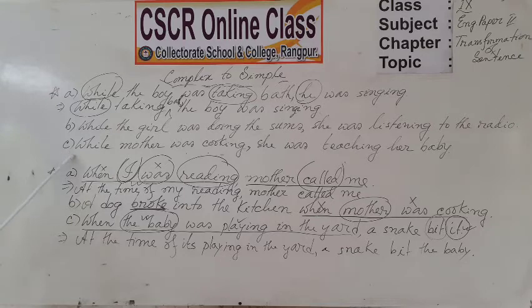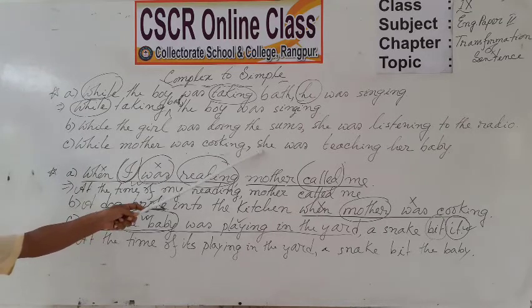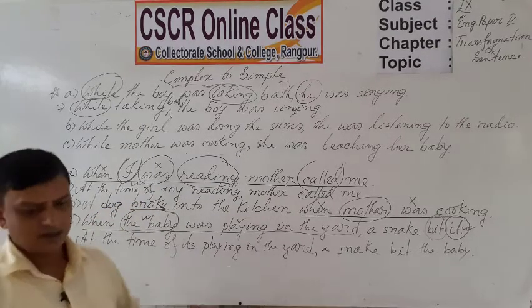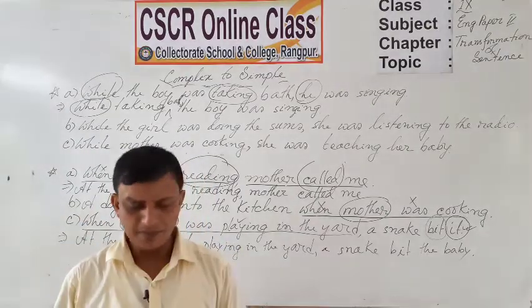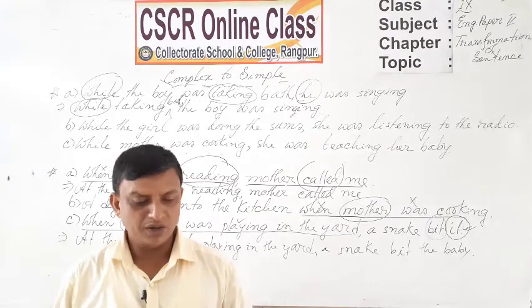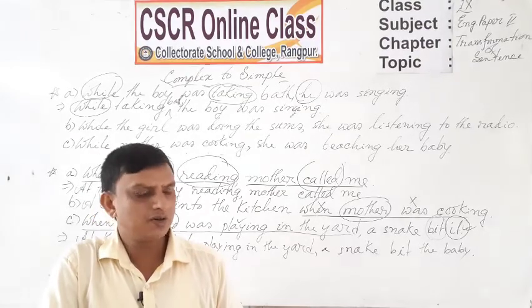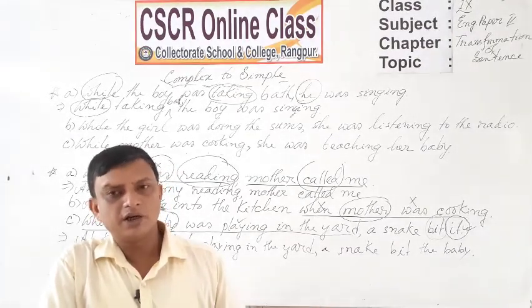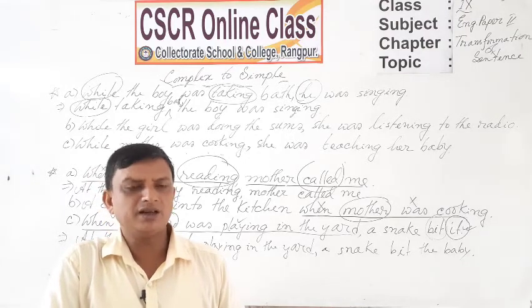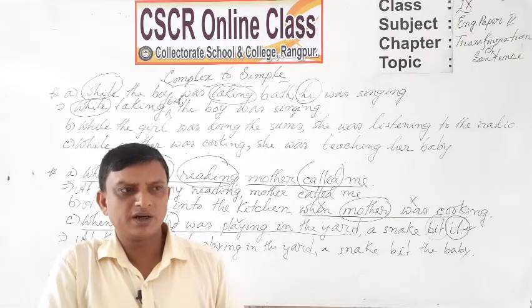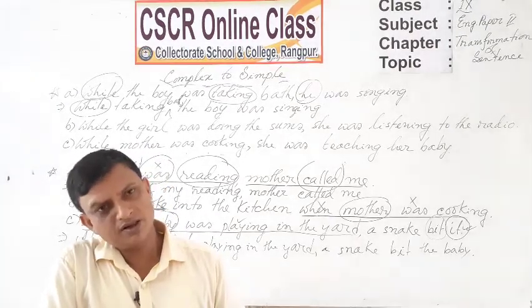Then again in C, while mother was cooking, she was teaching her baby. While cooking, and then mother was teaching her baby. So, dear students, if your sentences have the conjunction while, then how can we transform it into a simple one? The sentence will begin with the word while, and then you will take the present participle form, and dear students, in place of the pronoun write the noun form. Then it will be an appropriate simple sentence.